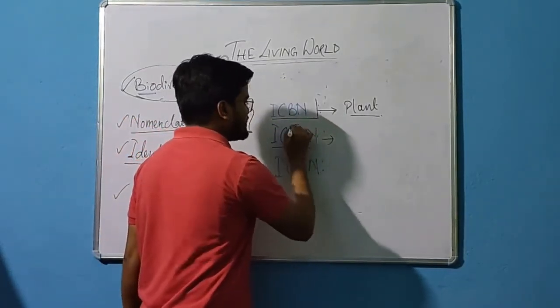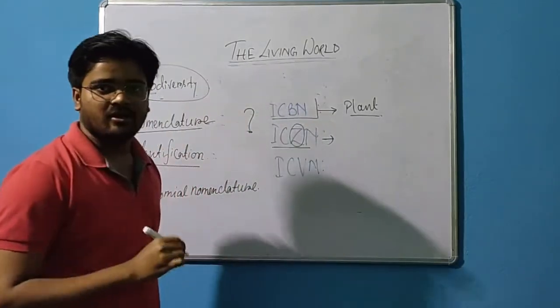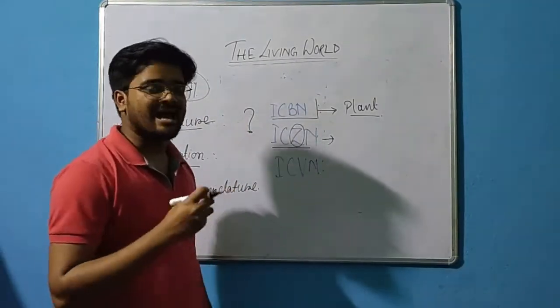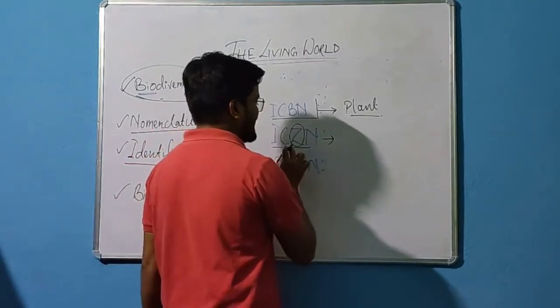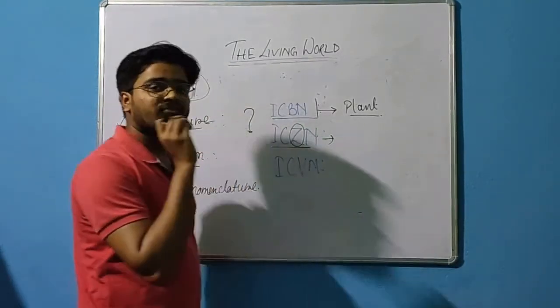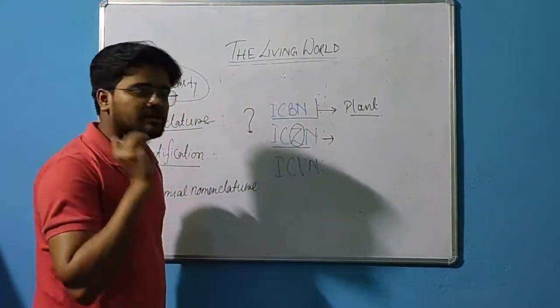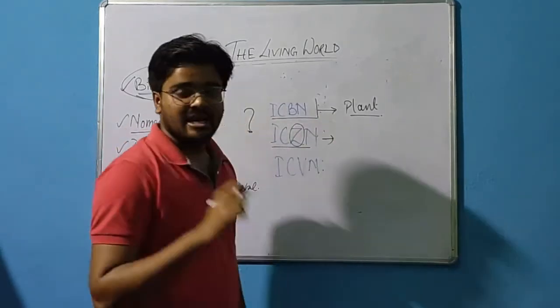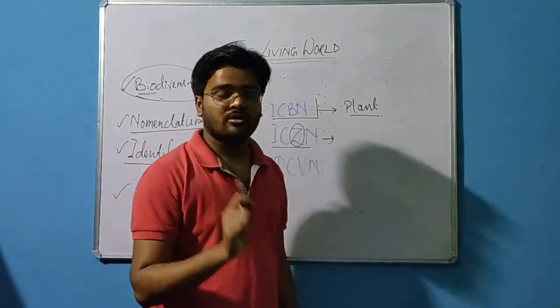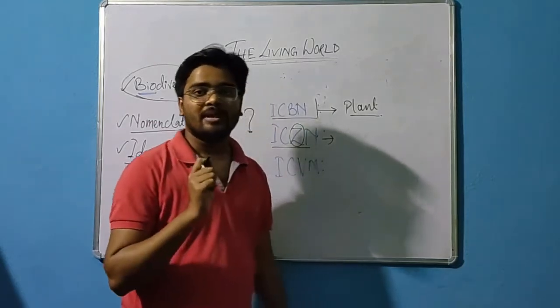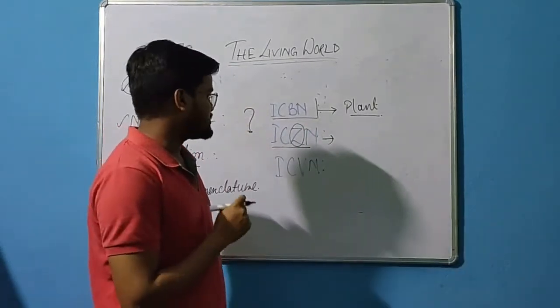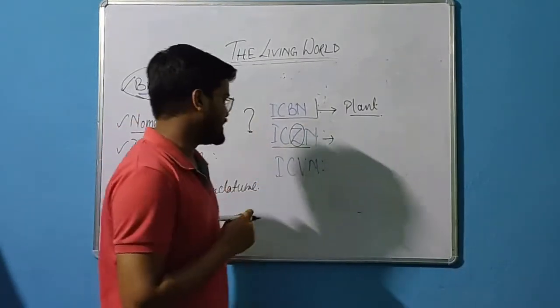The Z comes from zoology or zoo. Zoo means animal. That means these are the associations or groups fixing the nomenclature for animals. The full form is International Code of Zoological Nomenclature.